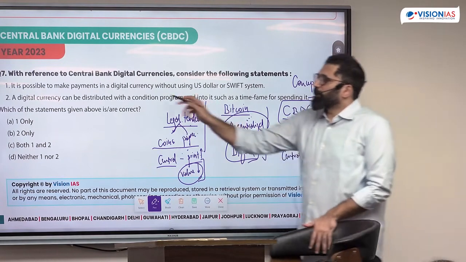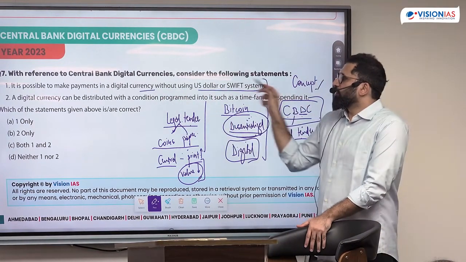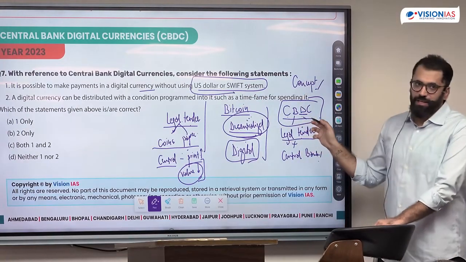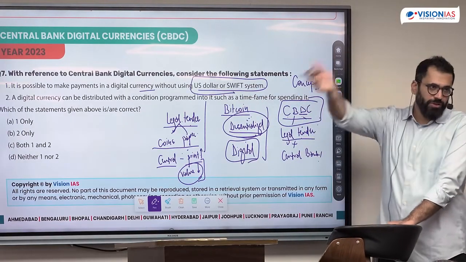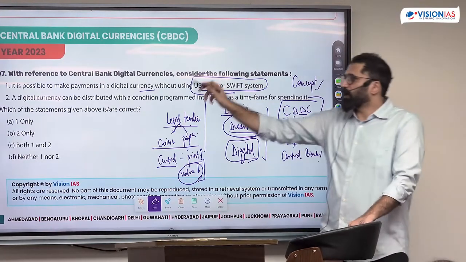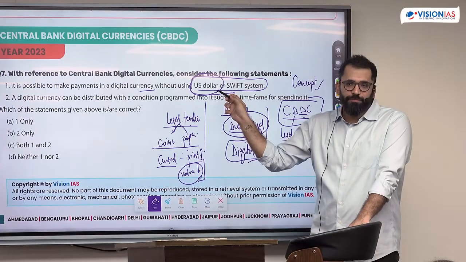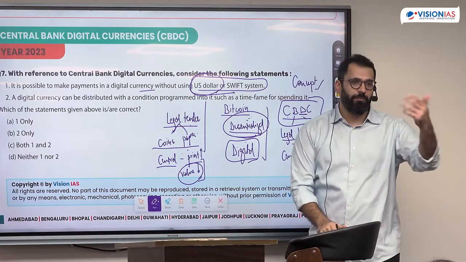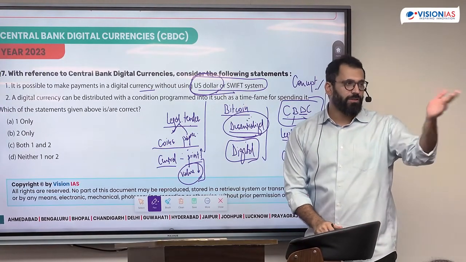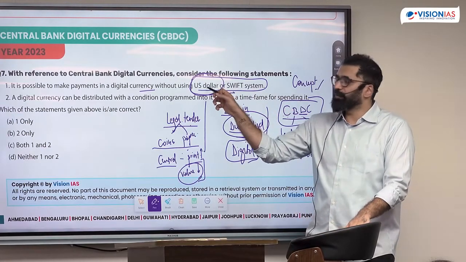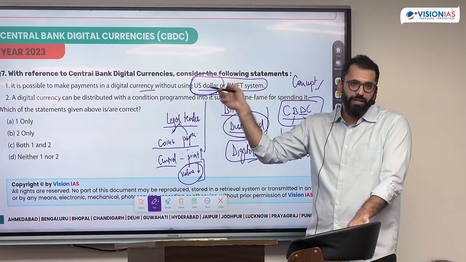It is possible to make payments in digital currency without using dollar or SWIFT system. Now, if this CBDC is controlled, and is mostly spread across the world, can I use it without converting it to dollar? Right now, people don't accept your currency because of a lot of factors. But if most people start accepting it, can I use it without the US? जरूरी थोड़ी US अगर सब ये हैं.